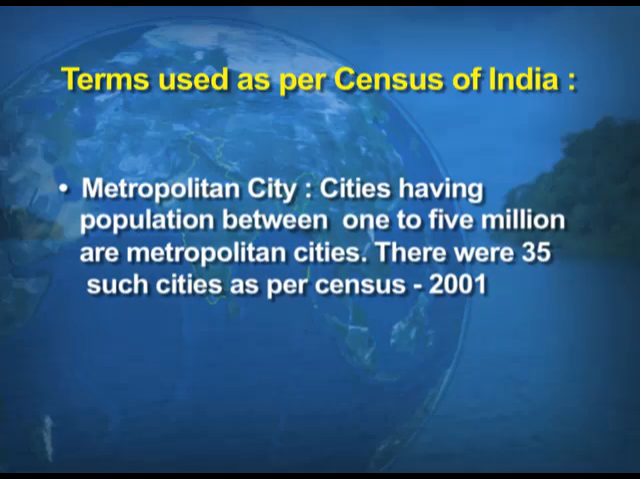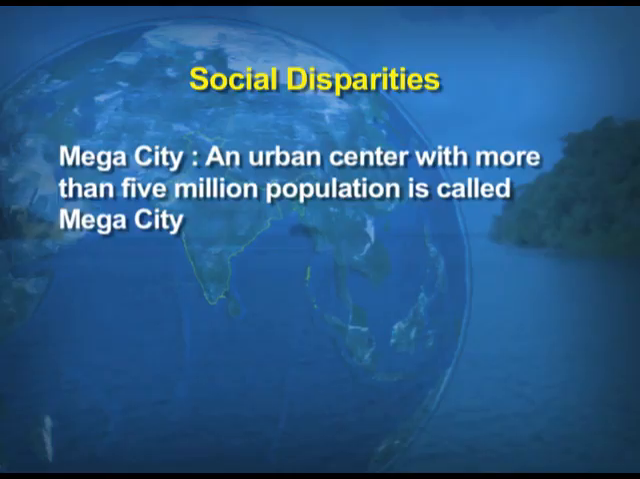Metropolitan city. Cities having a population between 1 to 5 million are metropolitan cities. And as per the 2001 census, there were 35 such cities where the population ranged between 1 to 5 million. Mega city, an urban center with more than 5 million population is called a mega city.